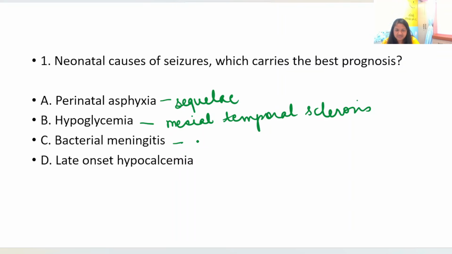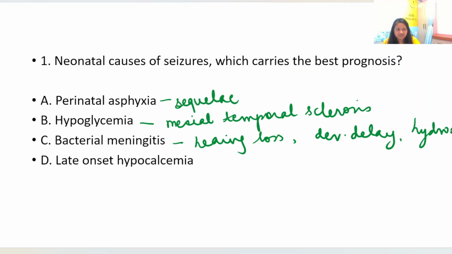Bacterial meningitis, it can cause hearing loss, developmental delay, hydrocephalus, right? Hydrocephalus, post meningitic sequelae. Late onset hypocalcemia can cause seizures, and among all the other options does not have long term sequelae. So, late onset hypocalcemia carries the best prognosis among the options that are given here.